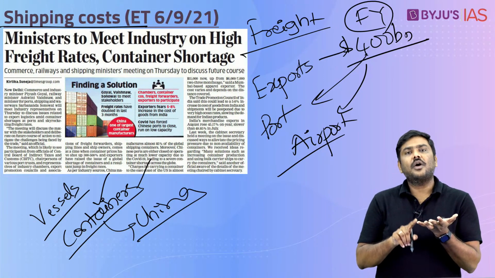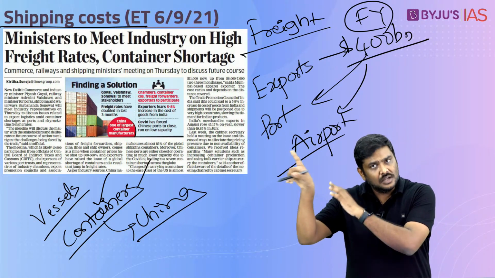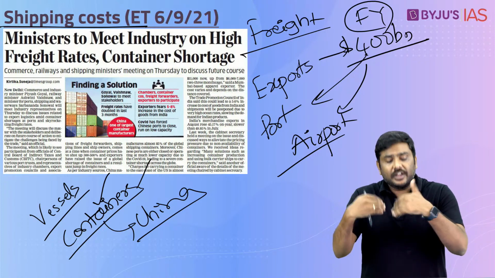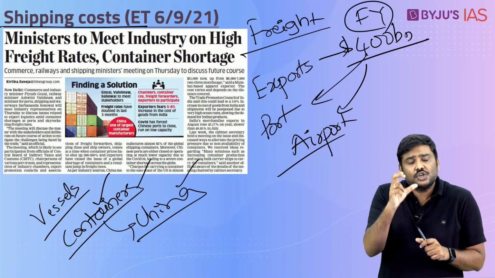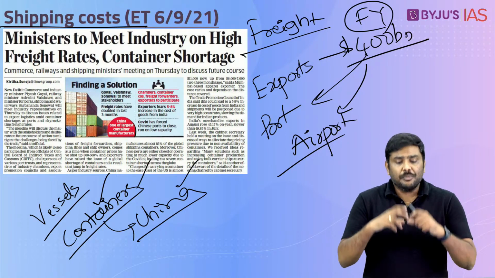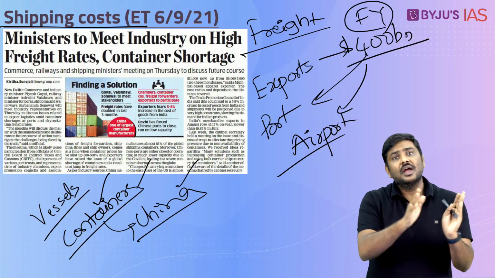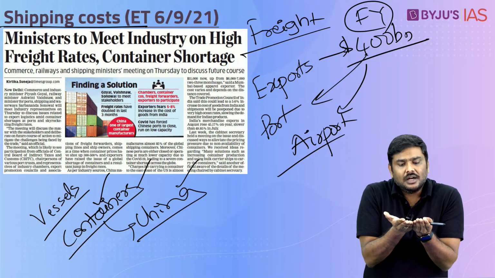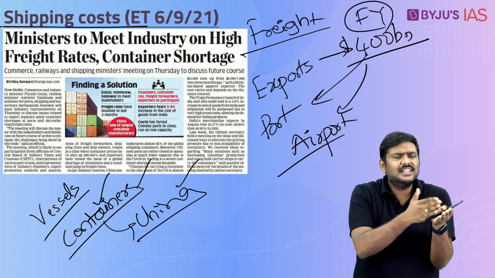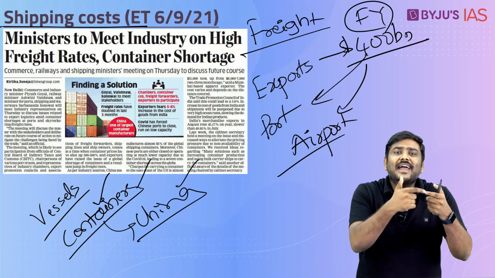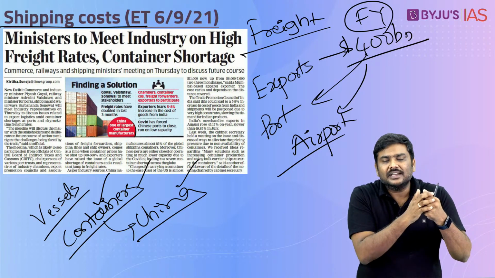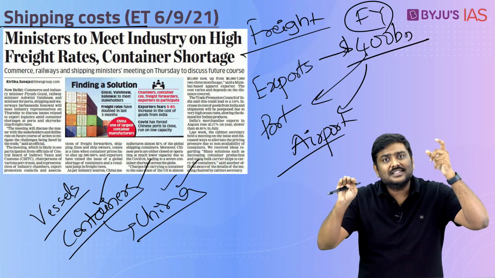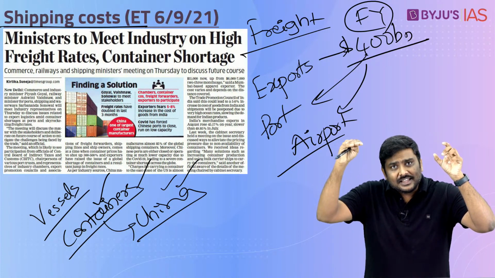And recently, because of lockdowns imposed because of COVID, and because of lower production of containers, there is a shortage of containers in the global market. On the other side, demand recovery is taking place in the global market. The lockdowns which were imposed by various governments have been withdrawn, so there is a rising demand for goods and services. On one side, demand for containers is rising, and on the other side there is lower production. There is a shortage of containers.